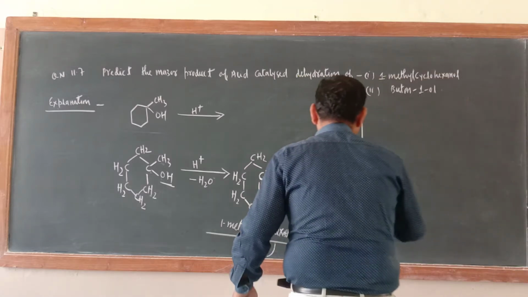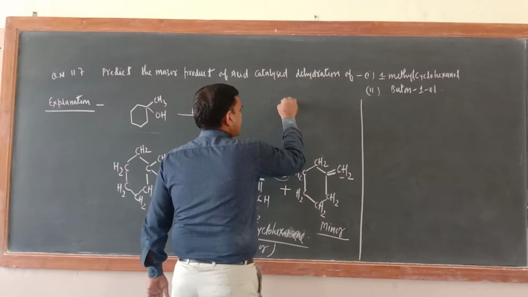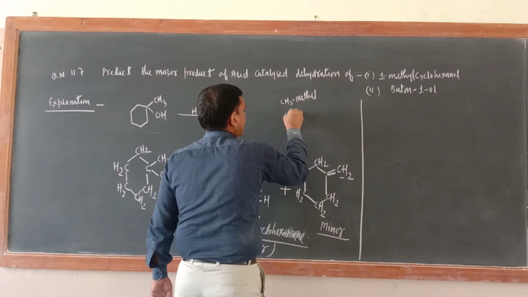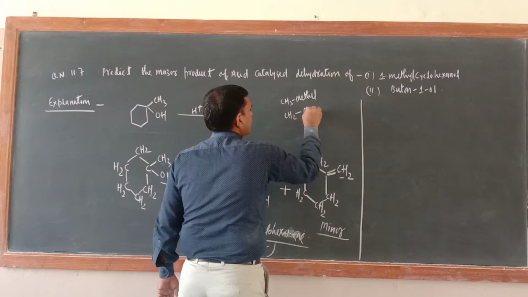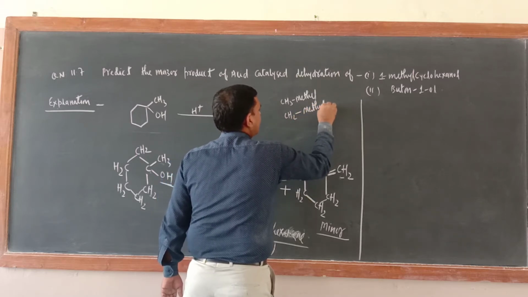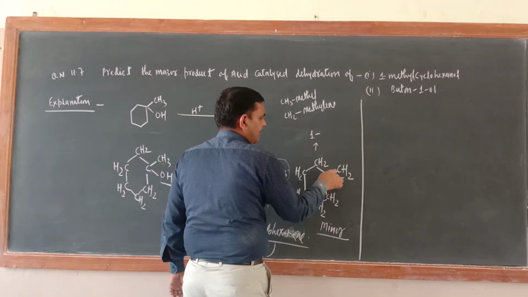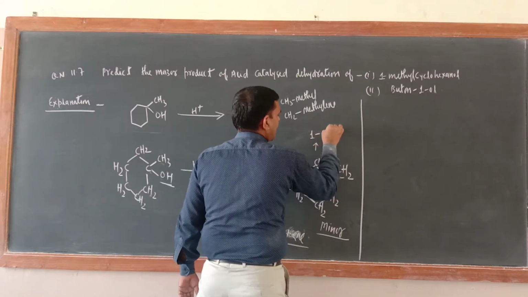What is the name of this one? Methylene group. CH3 is methyl group, but CH2 is methylene group. So write down their name: methylene.